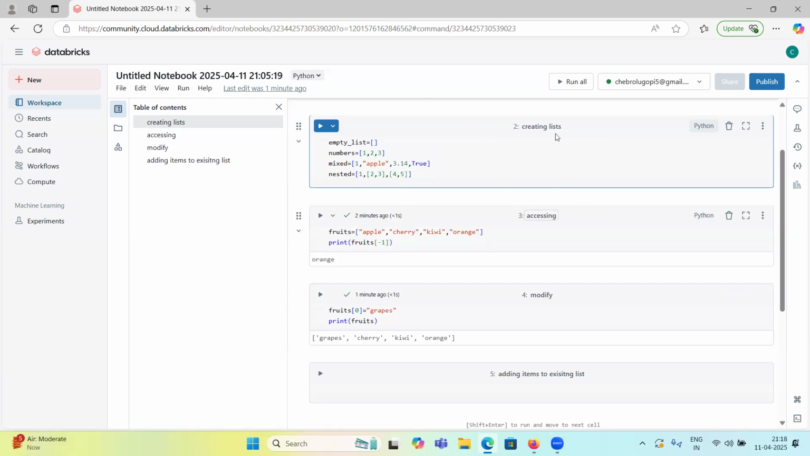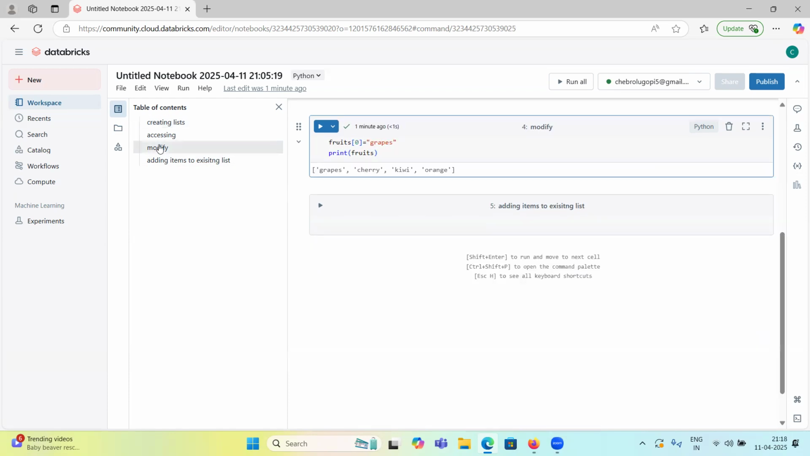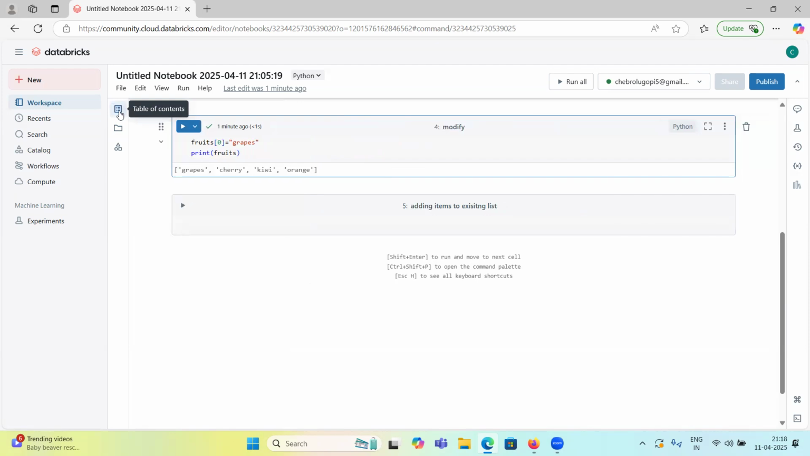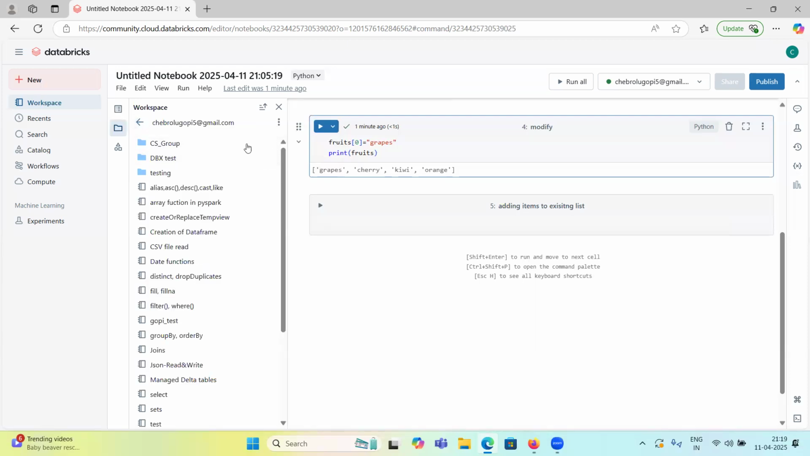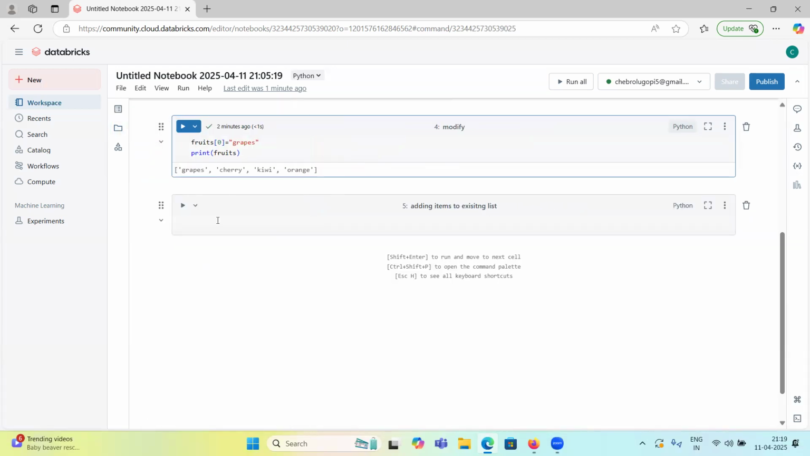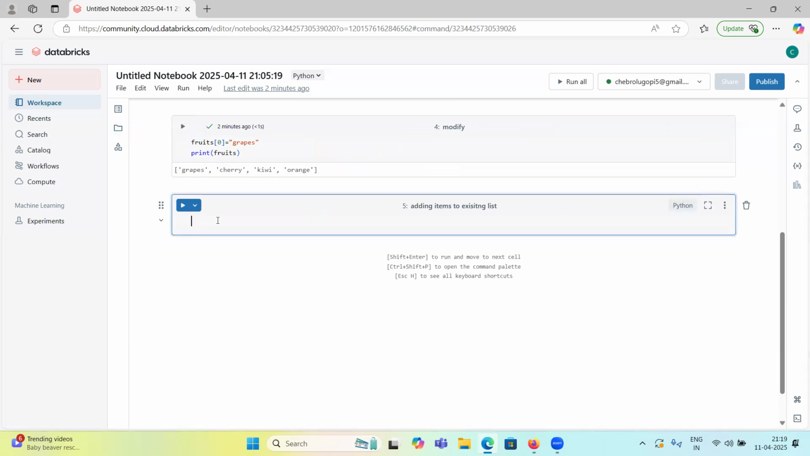Now I don't want to see the entire code. I want to read only how I can modify a list. So you can click on this modify, and it will redirect you to the modify command. Giving headings like this will help you navigate to that cell. Okay. So, adding items to list.